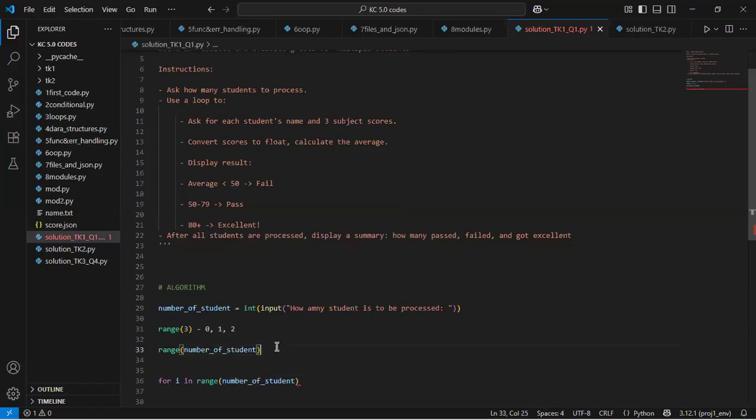too. But the number of elements in that structure depends on the number of students. So if a user should come here and type in, let's say, 2, it means this structure is now 0, 1. But if a student should come here and choose 10, it means this structure has elements from 0 all the way to 9, which makes it 10 elements in that structure. Meaning that Python will repeat a specific instruction 10 times.